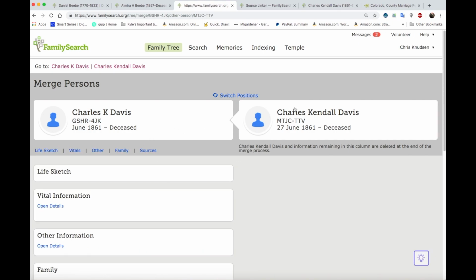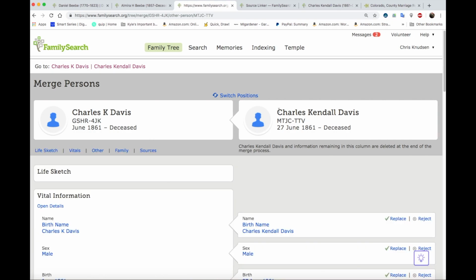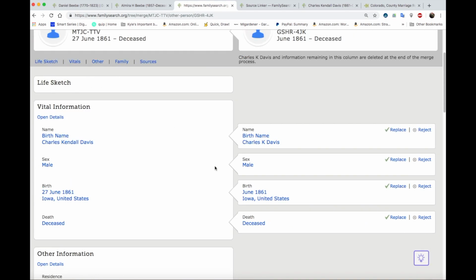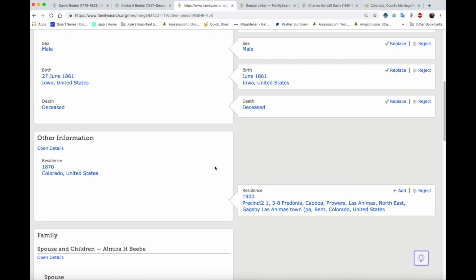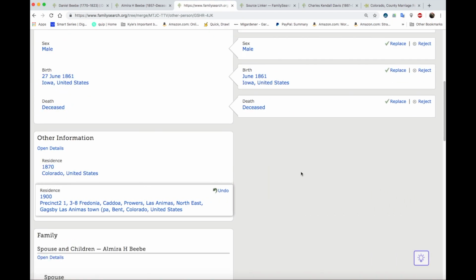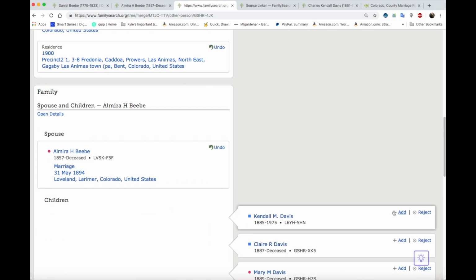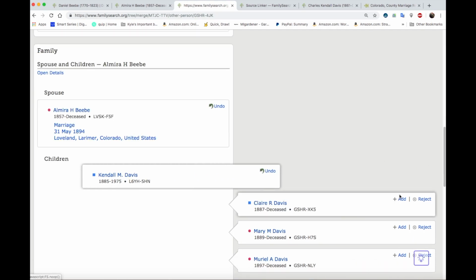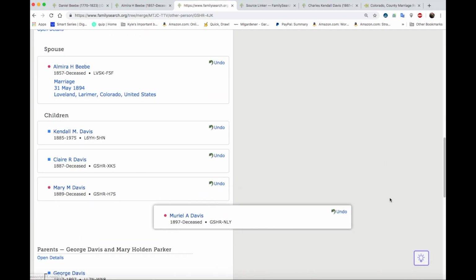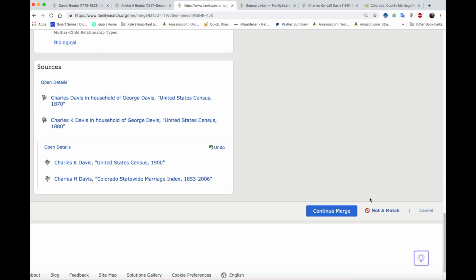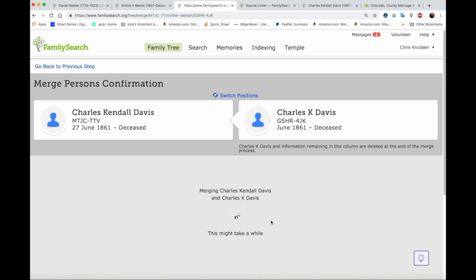And since Charles Kendall Davis has more information, we're going to switch positions because we actually have the full birth date, 27th of June. And we're going to bring his 1900 census residents over here, his wife, and children. We're going to have to move those children over to his first wife, though. And hit continue merge and finish merge.